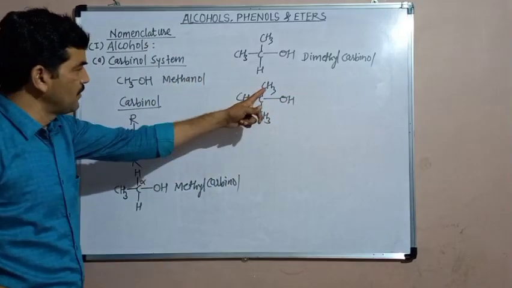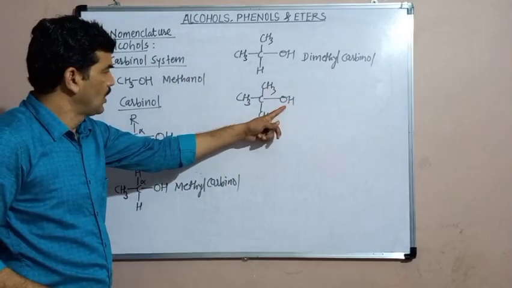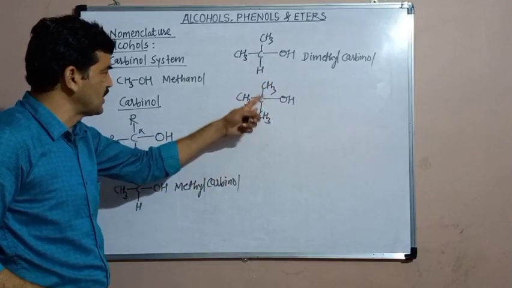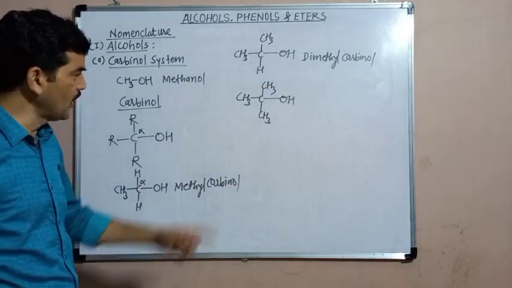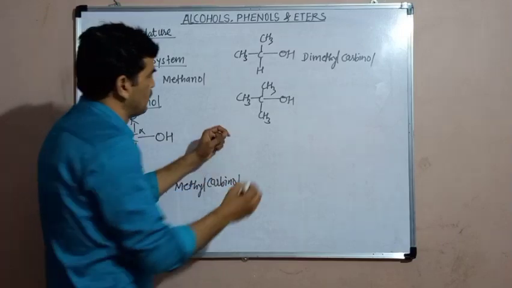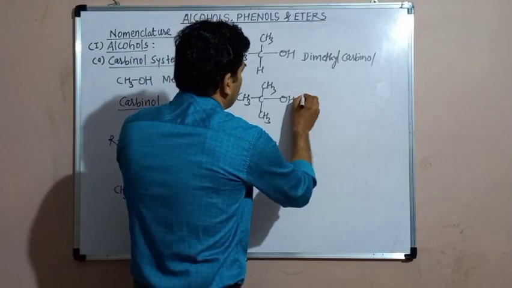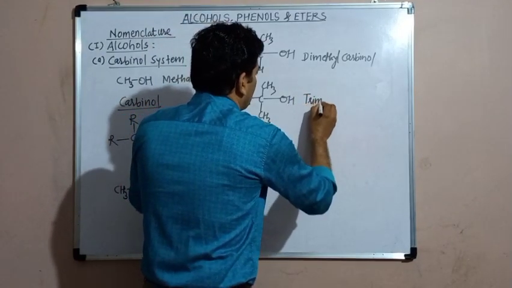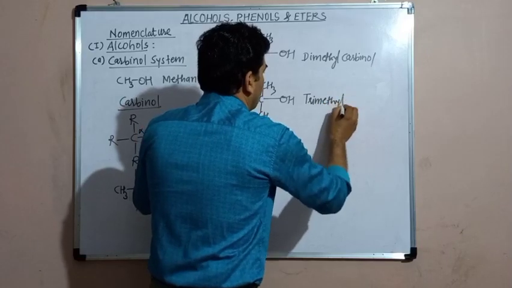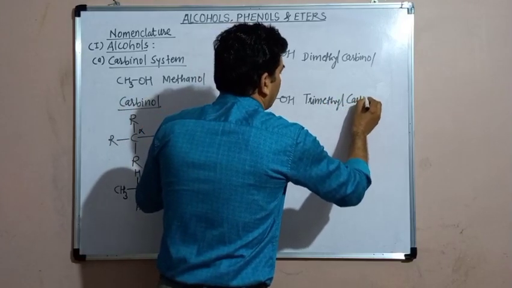Now, this is the carbon bearing the hydroxyl group, and three methyl groups are attached to this carbon, therefore according to this carbinol system, the name of this alcohol will become trimethyl carbinol.